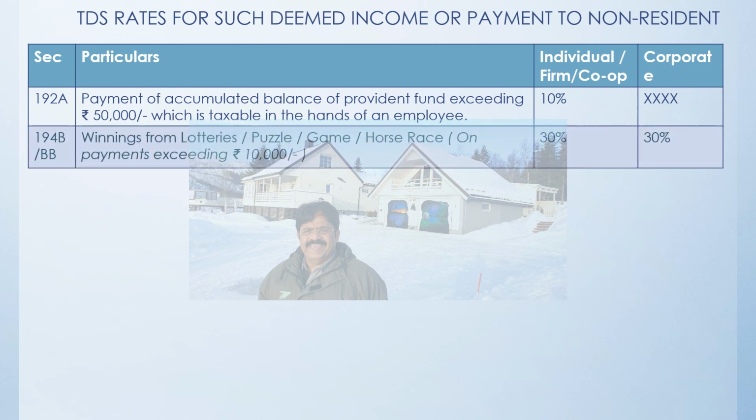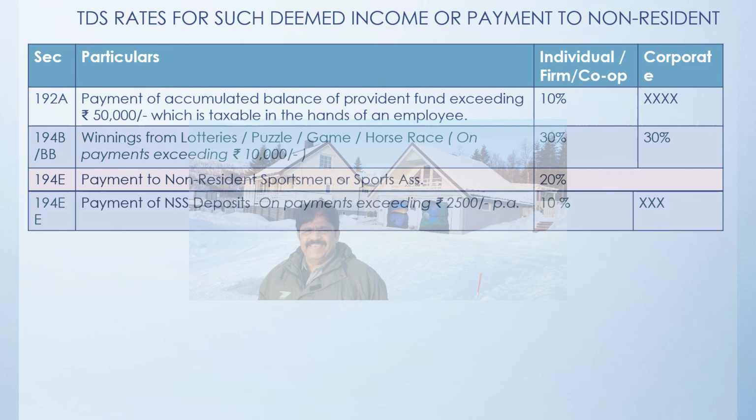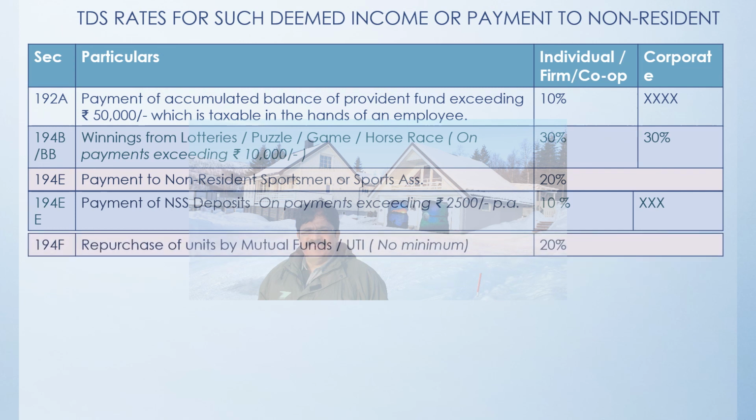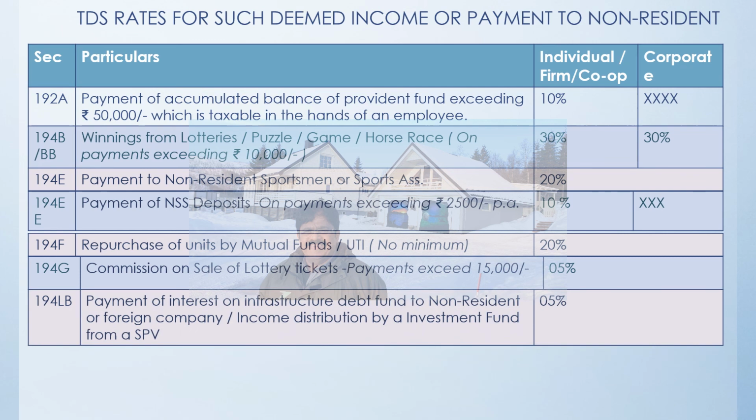If there is a winning from lottery, puzzles, game or horse race, when it exceeds a particular amount of 10,000 rupees, 30% tax has to be deducted. Payment to non-resident sports, 20%. Or non-resident sports corporate body, then also it is 20%. Payment of NSS deposit when it exceeds 2,500, 10%. Repurchase of the units by the mutual fund, 20%. Commission on the sale of the lottery ticket, 5% when it exceeds 15,000 rupees.